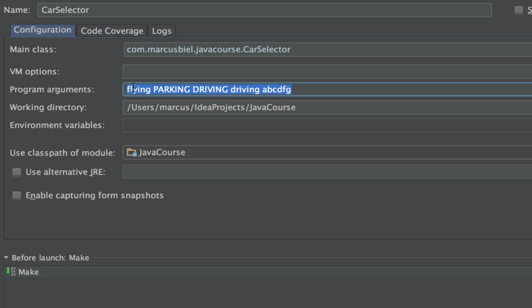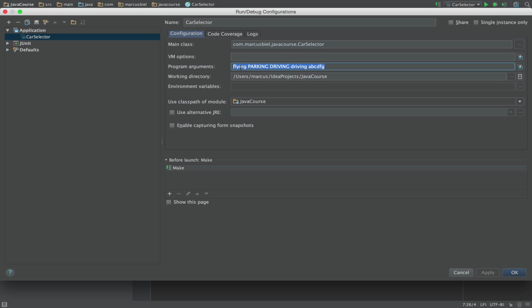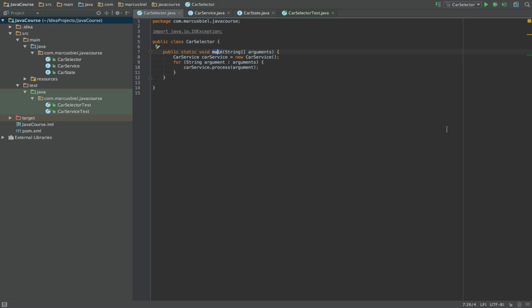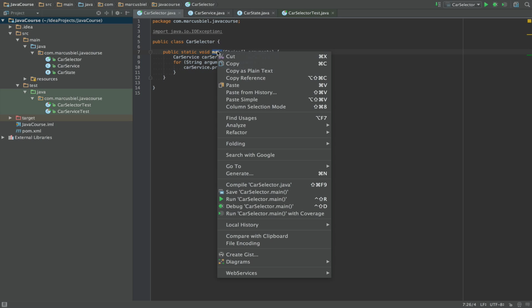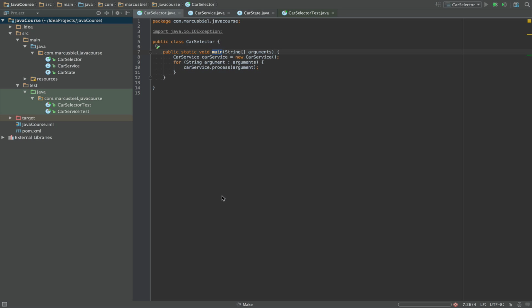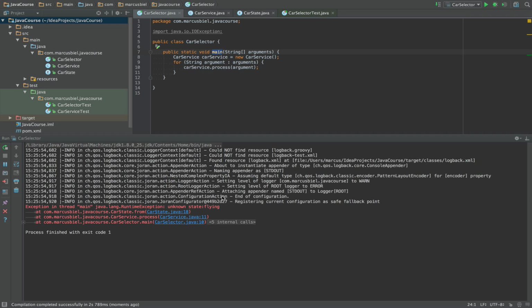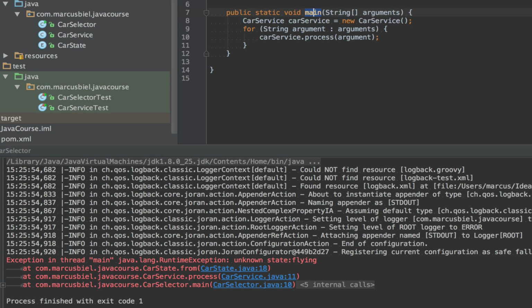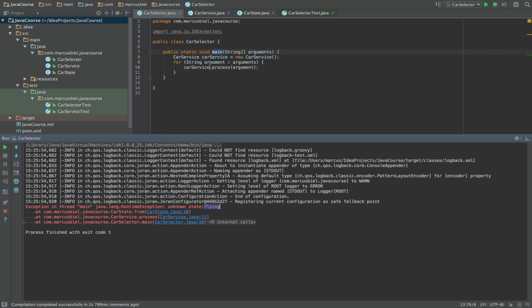And as we're iterating through the arguments in a for each loop, we should see, well, let's just do it. Actually, I still have to run it. And let's have a look what happens. Okay, so you see, the exception happened. Unknown state, flying. So I would assume the reason is that this happened for the very first time. The first argument was already flying. So our program stopped. This is the reason, because it's not handled.